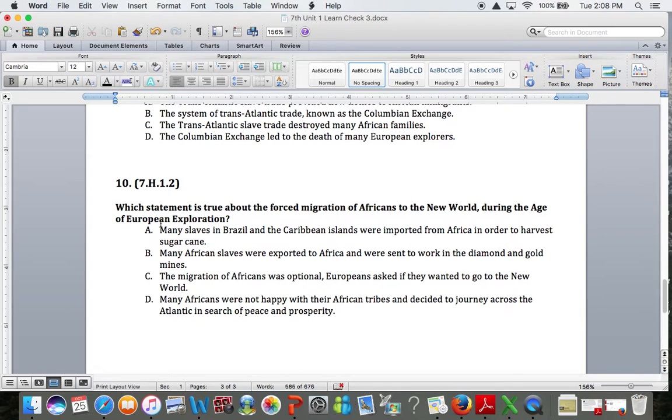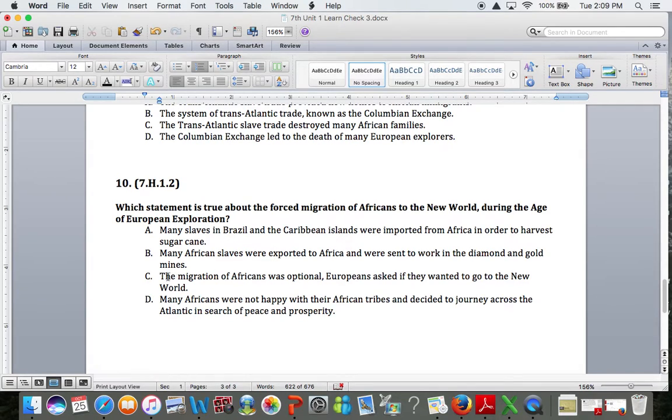A, many slaves in Brazil and the Caribbean islands were imported from Africa in order to harvest sugarcane. Well, to be imported from Africa, yes, this makes sense. They are brought to Brazil and the Caribbean islands from Africa to harvest sugarcane. This is a correct statement. Let's look at B and see if we can eliminate it though. Many African slaves were exported to Africa. No. To be exported to somewhere means that you're going somewhere. Going to Africa? No. African slaves are pulled out of Africa.